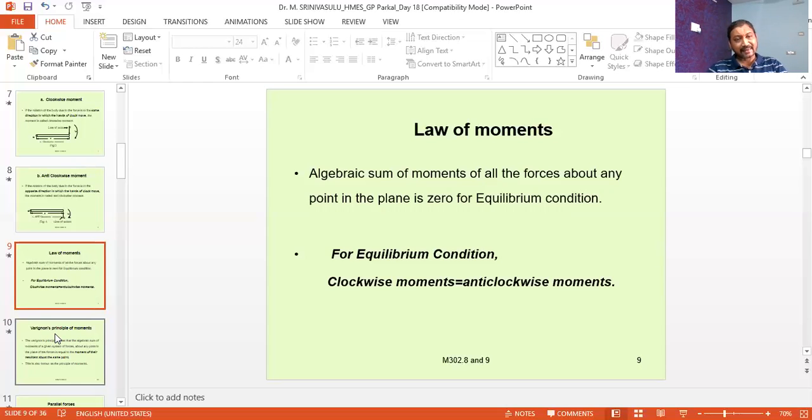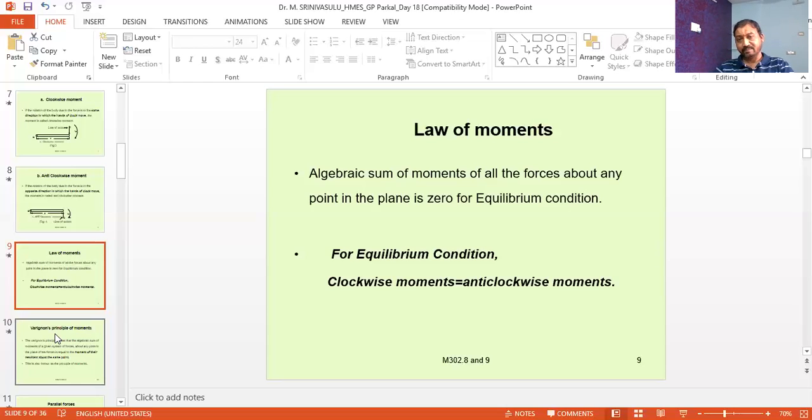Or otherwise we can say that in the algebraic sum, the clockwise moments are taken to be negative and the anti-clockwise moments are taken to be positive. So we get some positive values and some negative values, that is, some anti-clockwise moments and some clockwise moments. When the sum of the moments is zero, the sum of the negative values must be equal to the sum of the positive values. So what is the positive value?